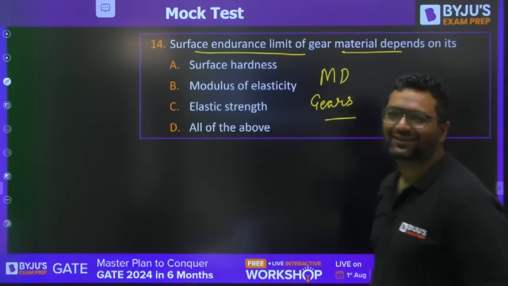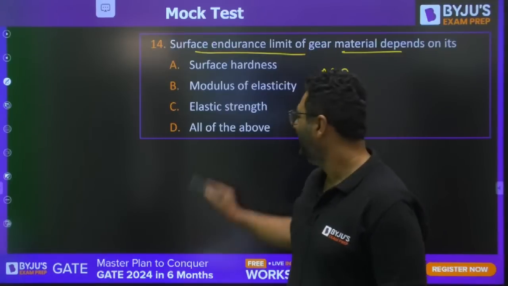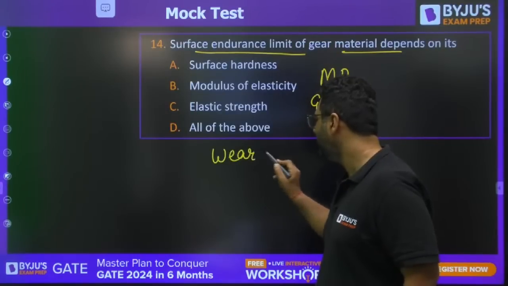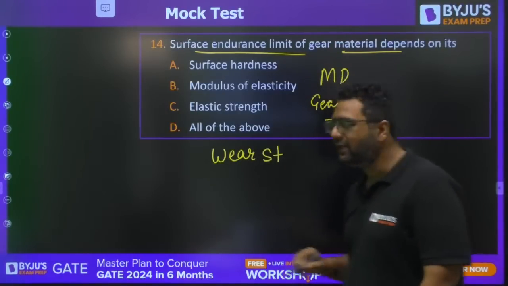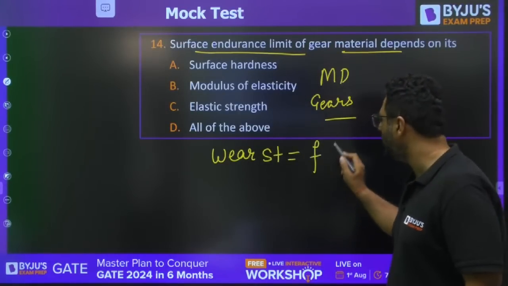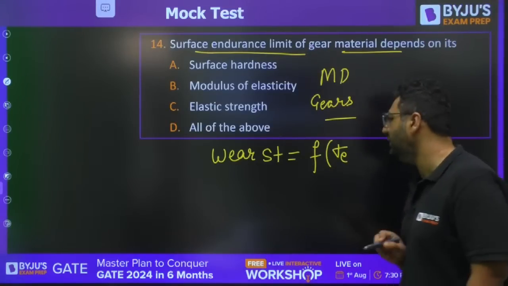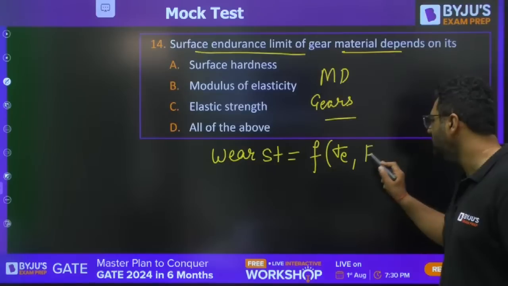You are making a mistake here. Look, there are two things. One is wear strength. Wear strength is a function of surface endurance strength and Young's modulus.